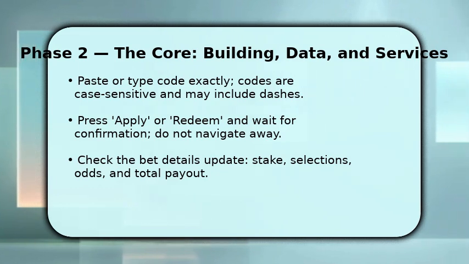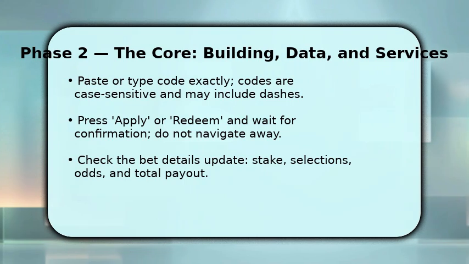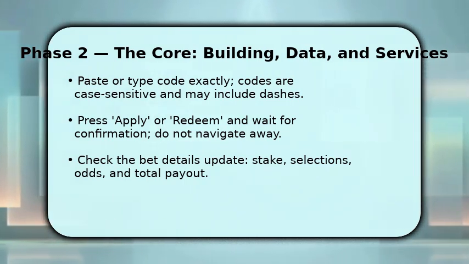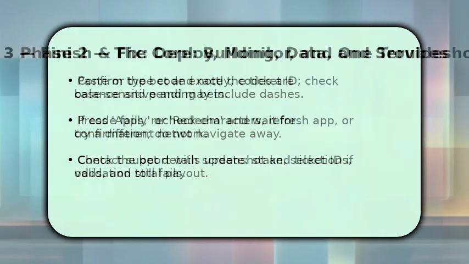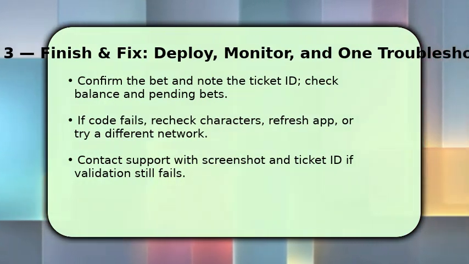If accepted, your bet slip will populate with selections, stake, odds, and potential payout, so review them. If you need to change stake, do it here. Once you confirm, the system converts the booking into an active bet. You finish by confirming the populated bet and noting the ticket ID for records. Make sure your balance reflects any reserved stake.